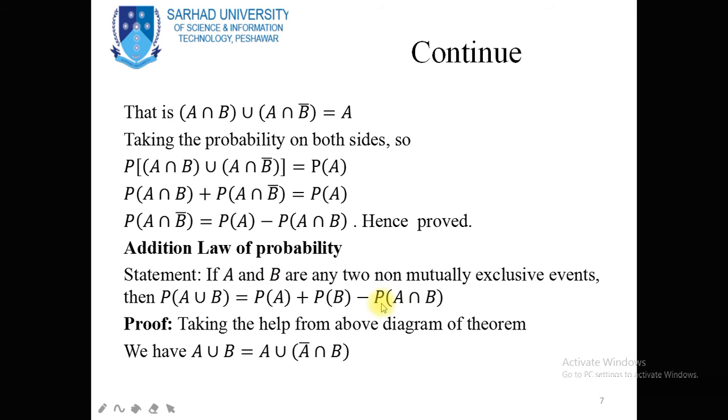If these two events A and B are mutually exclusive, then the probability of A intersection B will be equal to 0. So the addition law becomes probability of A union B is equal to probability of A plus probability of B.